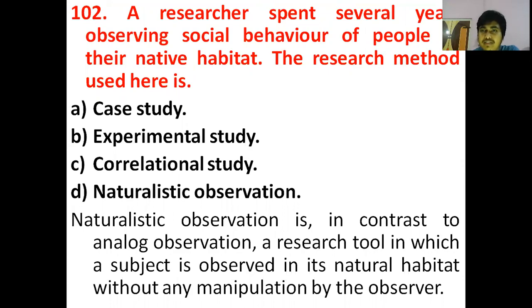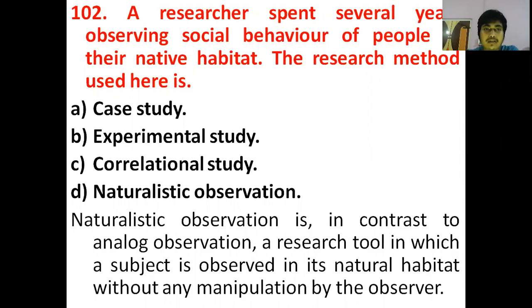The next question is: a researcher spent several years observing social behavior of people in their native habitat. The research method used here is, with options: case study, experimental study, correlational study, naturalistic observations. Naturalistic observation, in contrast to analog observation, is a research tool in which a subject is observed in the natural habitat without any manipulation by the observer. So our correct answer will be naturalistic observations. So option D is the correct answer.